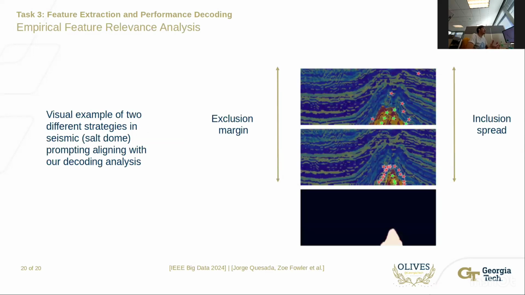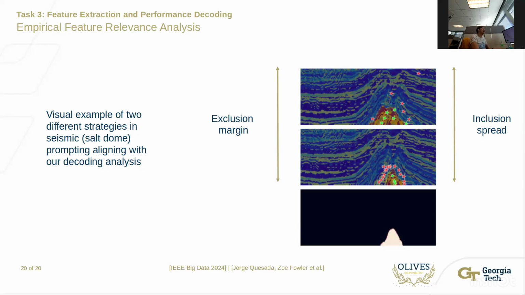Here, to see a qualitative example, we can see that, as we mentioned before, two of the most important variables for prompting salt dome are exclusion margin and inclusion spread, which are both negatively correlated with this particular data set.